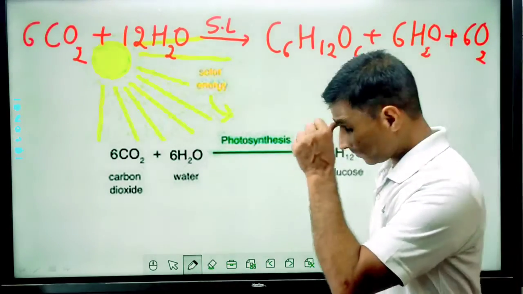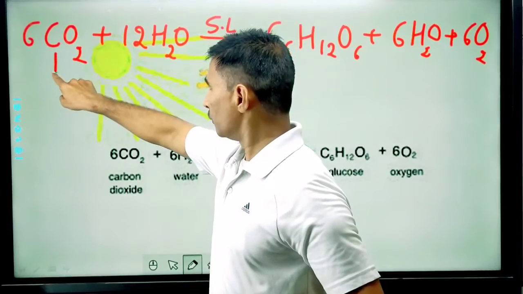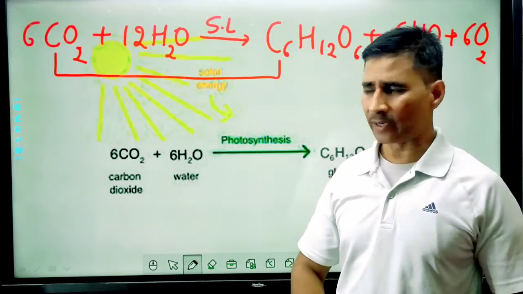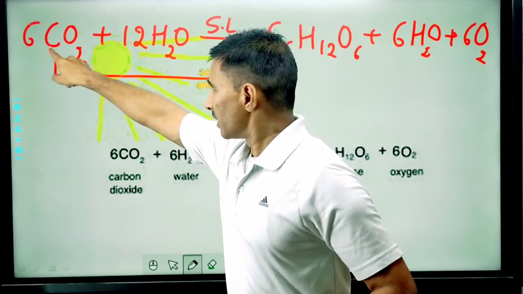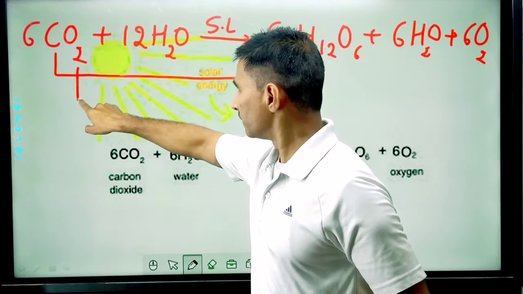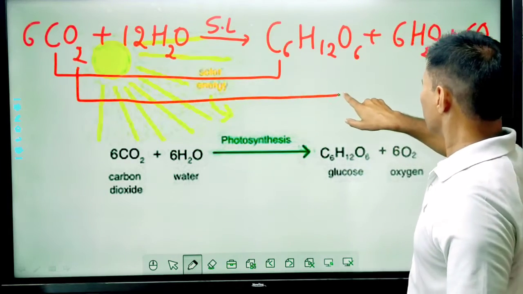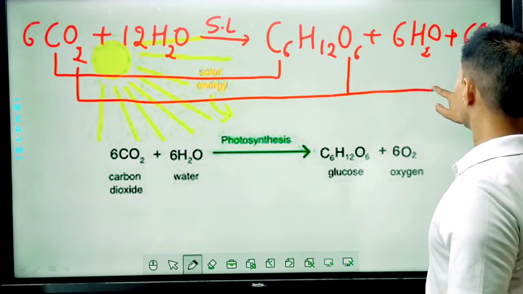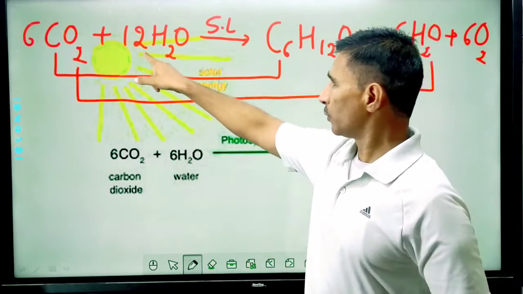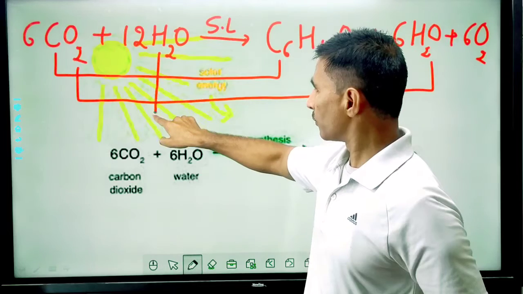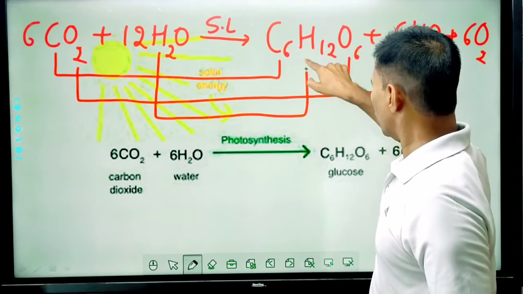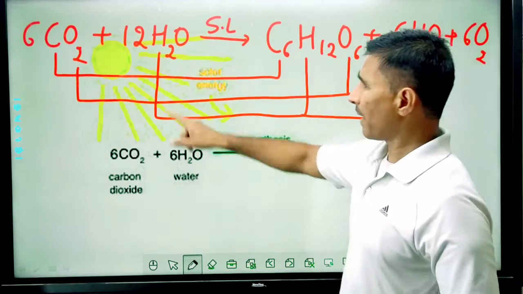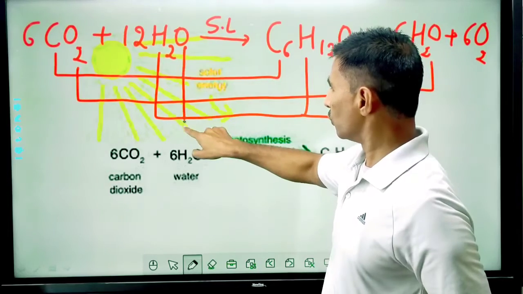You can see 6 carbon of CO2, 6 carbon of carbohydrate; 6 to the 12 oxygen, 6 oxygen and another 6 oxygen; 12 to the 24 hydrogen, 12 hydrogen and 6 to the 12 hydrogen; and finally 12 O, that is 6 O2.